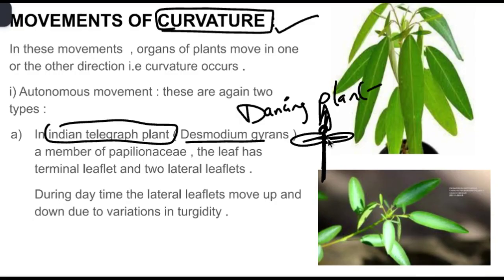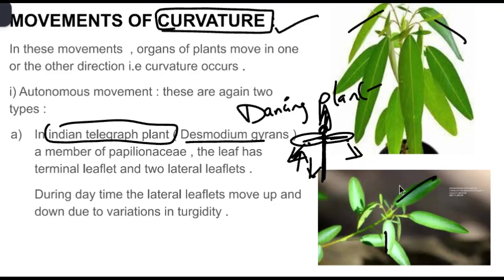What is so interesting is the behavior of these lateral leaflets. During the day they move up and down rhythmically. This isn't random, it is due to change in turgidity, meaning the water pressure within the cell. Because of the turgidity, these lateral leaves, which are present on both sides, move.